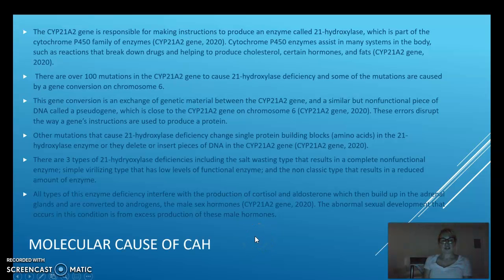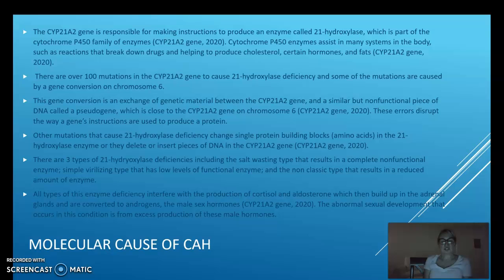Molecular cause of CAH. The CYP21A2 gene is responsible for making instructions to produce an enzyme called 21-hydroxylase, which is part of the cytochrome P450 family of enzymes. Cytochrome P450 enzymes assist in many systems in the body, such as reactions that break down drugs and helping to produce cholesterol, certain hormones, and fats. There are over 100 mutations in the CYP21A2 gene that cause 21-hydroxylase deficiency, and some of the mutations are caused by a gene conversion on chromosome 6.